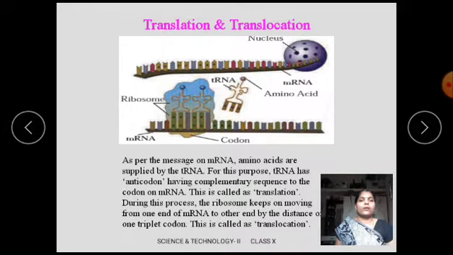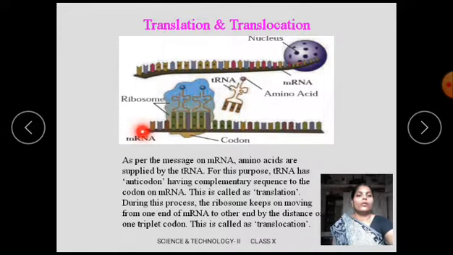Now see translation. The mRNA formed in the nucleus comes into the cytoplasm. It brings the coded message from the DNA. The message contains the code of amino acids.